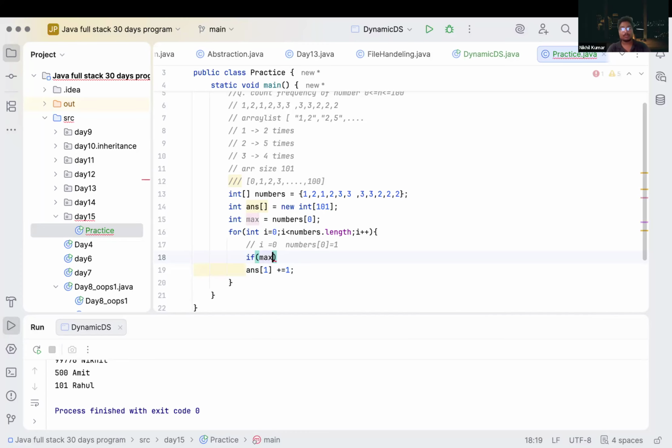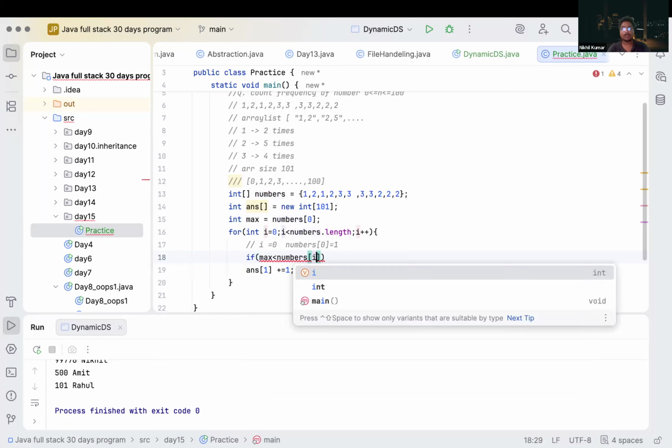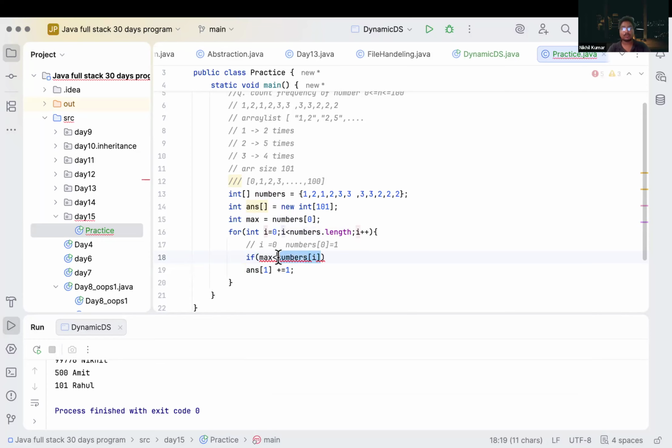If max is less than numbers of I, or what we can do, we will write it like this: control X and int current number. Current number will be numbers of I, and we will simply write it here.